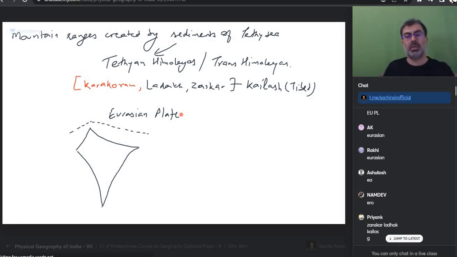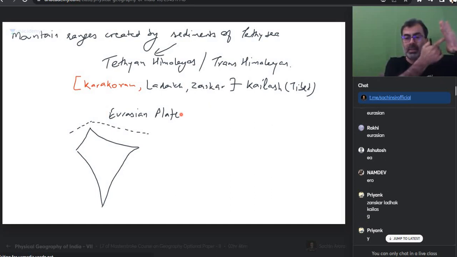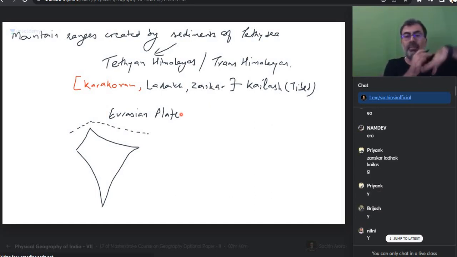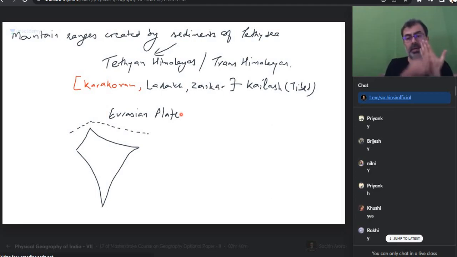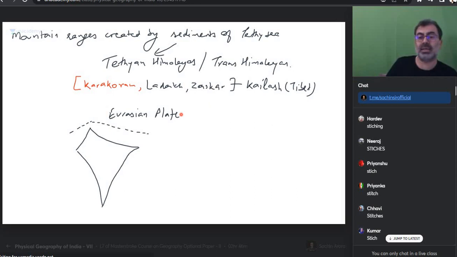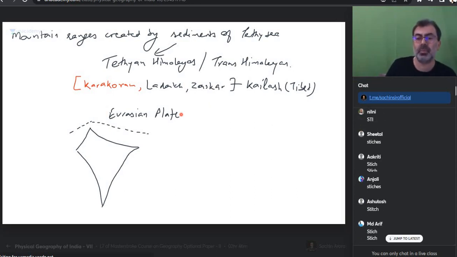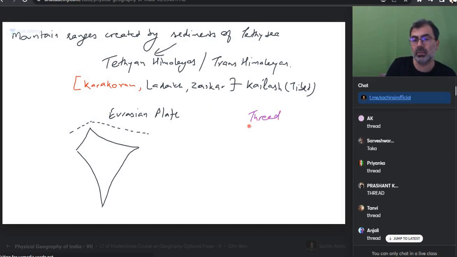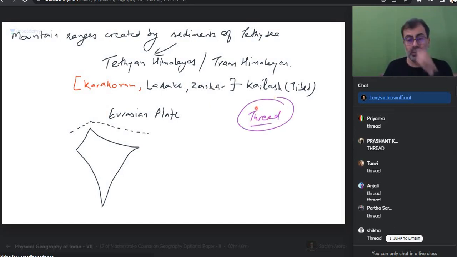Everyone, please pay attention on the diagram. Have you ever met with an accident or seen someone meeting with an accident where the muscle and skin get cut? Doctors try to connect them. How? Here there is a cut, a deep cut, and here also a deep cut. The doctor does stitching. How do they stitch? Has anyone seen? A stitch has a thread. When I was being taught stitching for the first time, I said, are you mad?